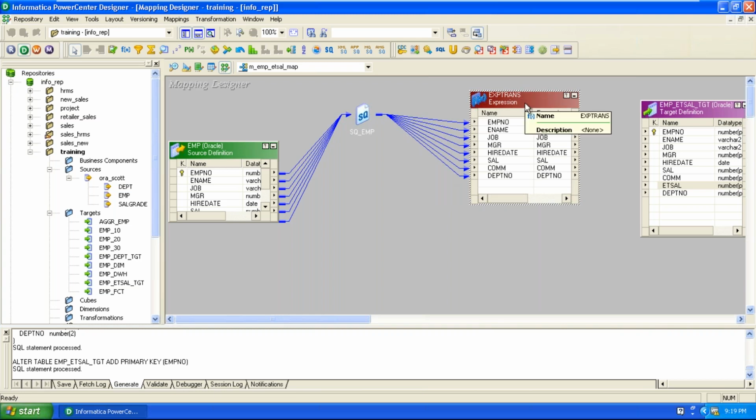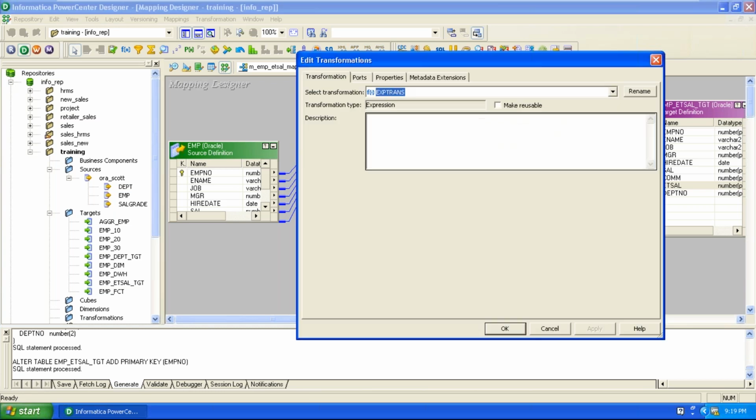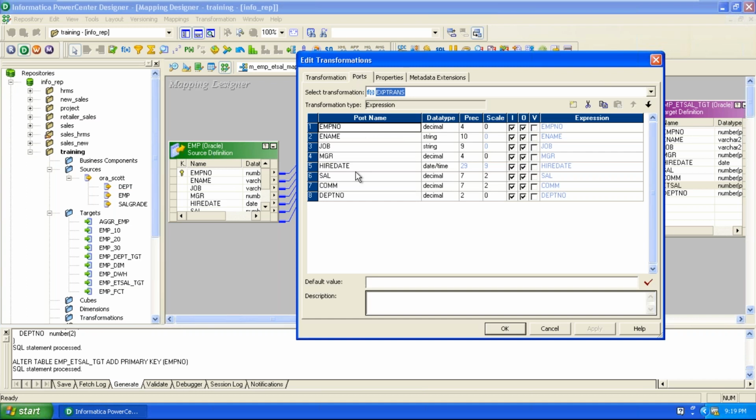Now what we need to do, as per the requirement, is derive the necessary ports that are output ports. Now we need to derive output ports in the expression transformation. Double click on the expression, go to the Ports tab. Here we need to derive a port after commission. That's why place the cursor on commission, click on add a new port to this transformation, and enter the name of the port. The name of the port is ET cell.